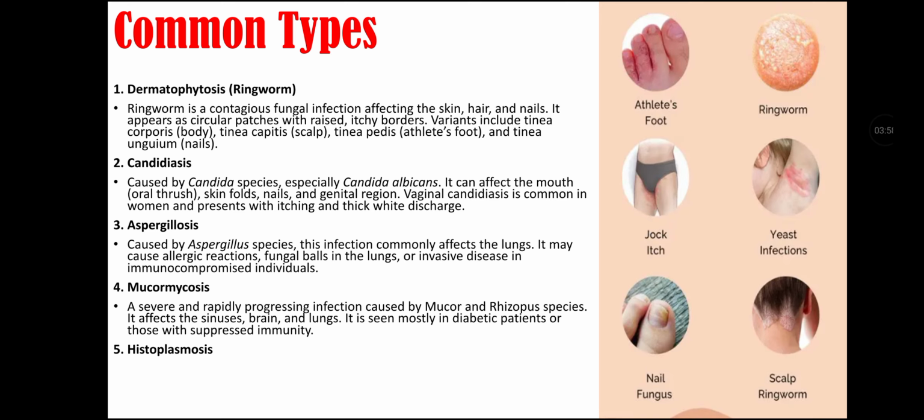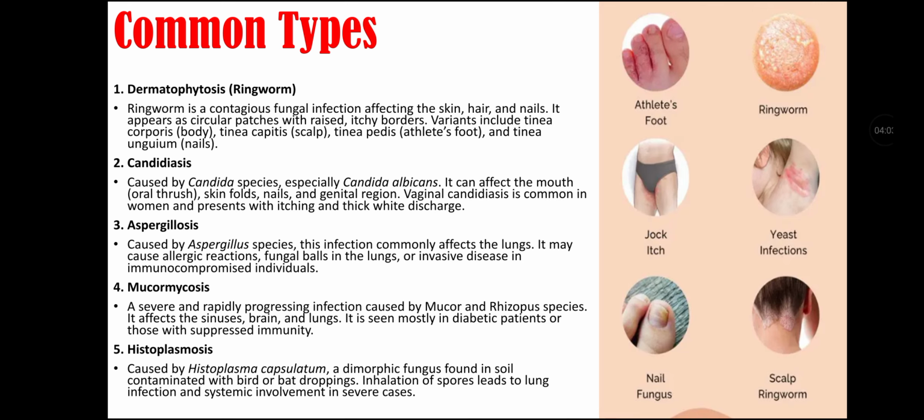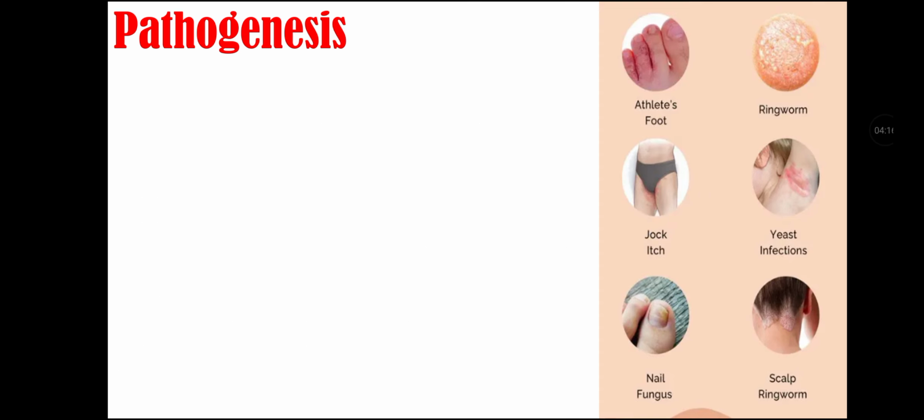Fifth common type is histoplasmosis that is caused by Histoplasma capsulatum, a dimorphic fungus found in soil contaminated with bird or bat droppings. Inhalation of spores leads to lung infection and systemic involvement in severe cases.